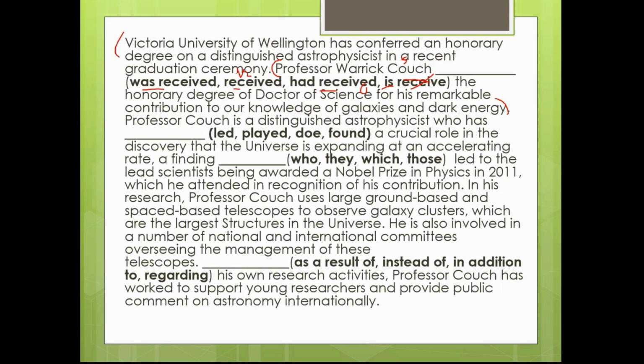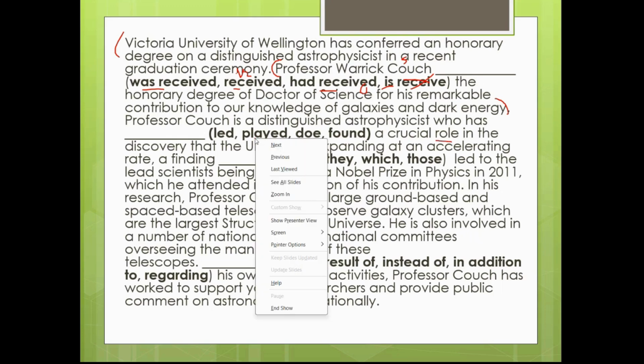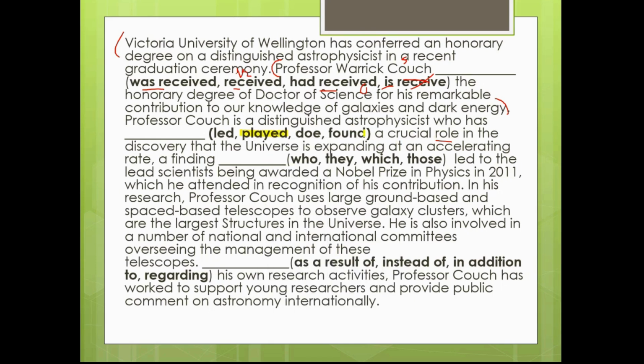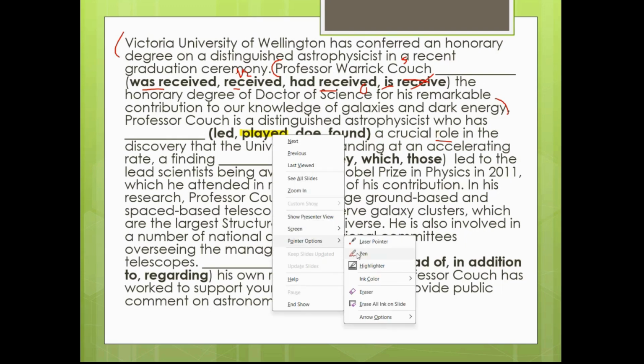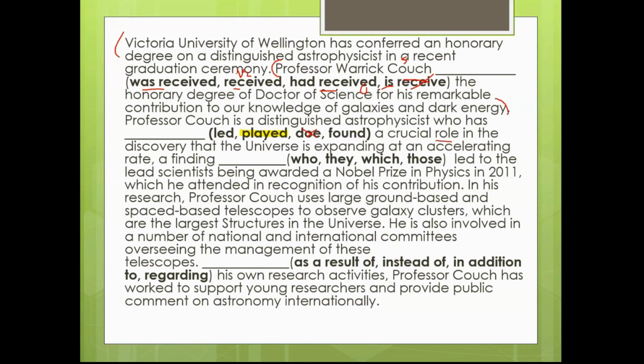Now, Professor Couch has distinguished, this is who has dash, a crucial role. This is a collocation one. Without reading anything, we got our answer: played. Someone can play a role only. Whenever it's crucial role, important role, pivotal role, played will come. Doe is a deer, a female deer. To the female deer, we call doe. So it's a noun, and we need who has had, sorry, V3 should be there. So led is V3, played is V3, and found is also V3. Find, found. But doe is a noun. Okay, female deer. So played a crucial role, important role is a collocation.